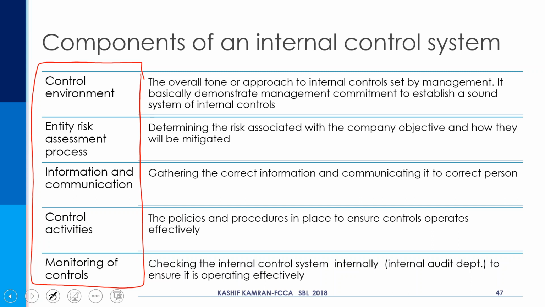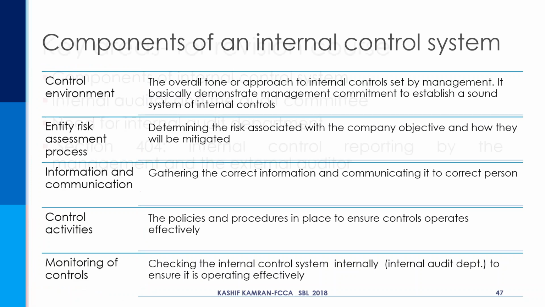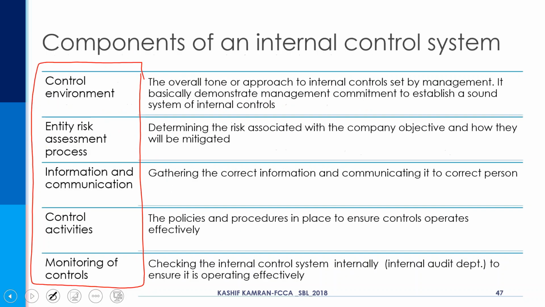The control environment is the overall tone or approach to the internal controls set by the management. Because the culture, the environment is made by the top management, tone is the environment, tone is the culture.